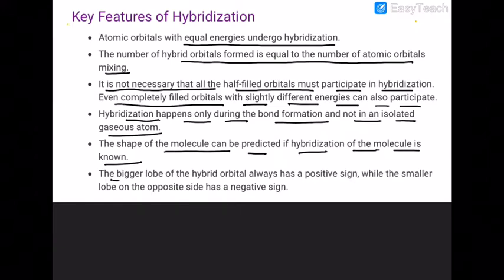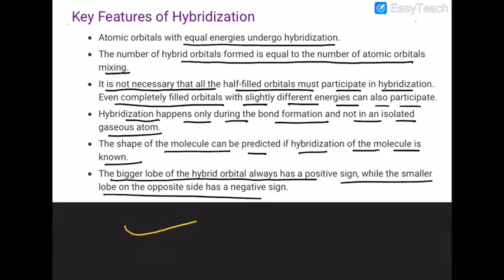The bigger lobe of a hybrid orbital always has a positive sign, while the smaller lobe has a negative sign. Let us suppose I am talking about these two lobes of sp hybrid orbitals. Now its smaller lobe is like that. They are below.